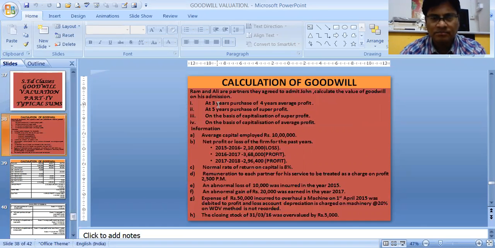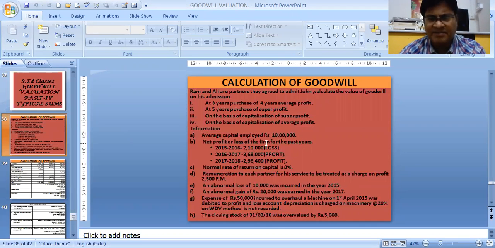Number one, at 3 years purchase of 4 years average profit, first method. At 5 years purchase of super profit, second one. On the basis of capitalization of super profit, third, and on the basis of capitalization of average profit. Only one part is not taken, that is the weighted average profit method. Otherwise, four types by which we can calculate goodwill is done over here.